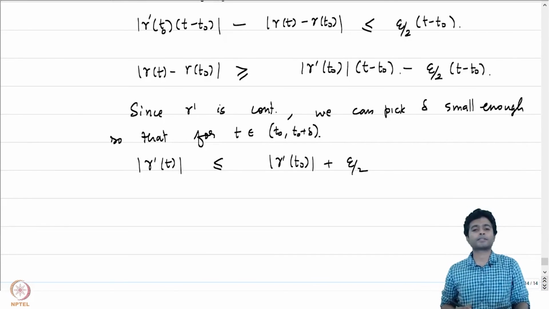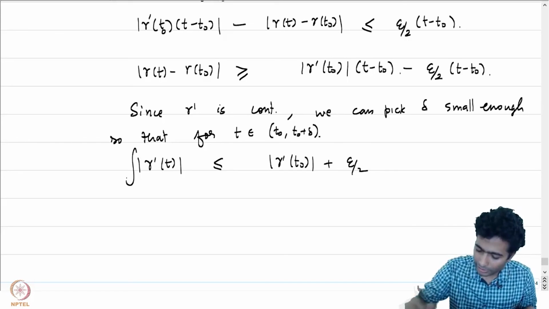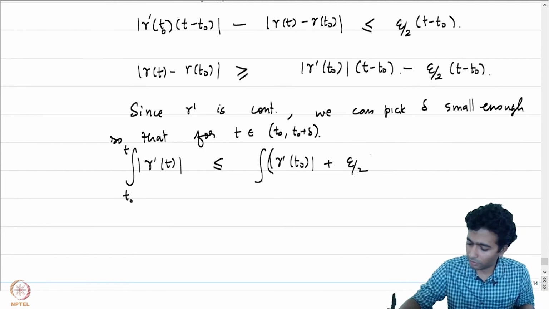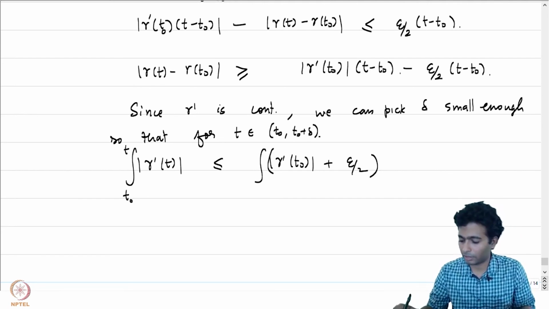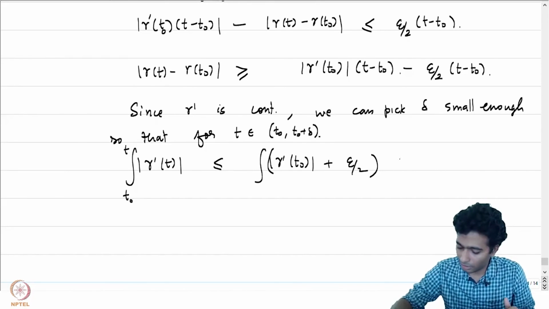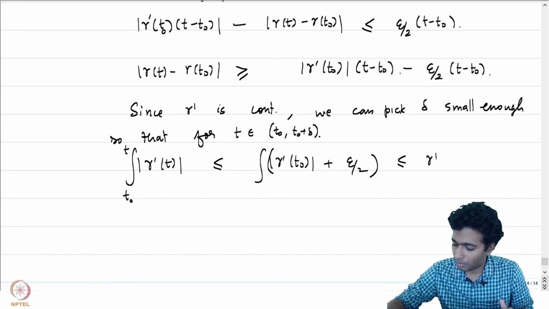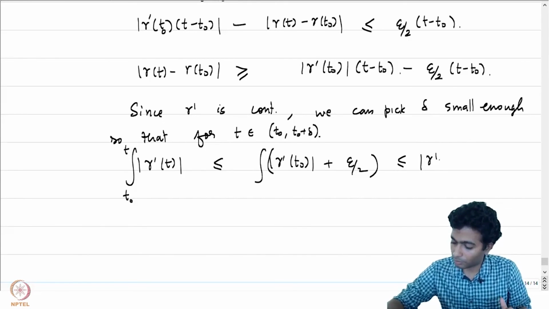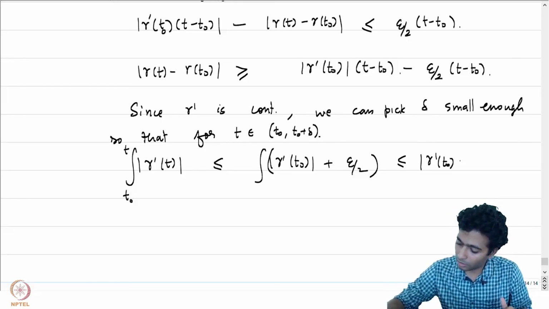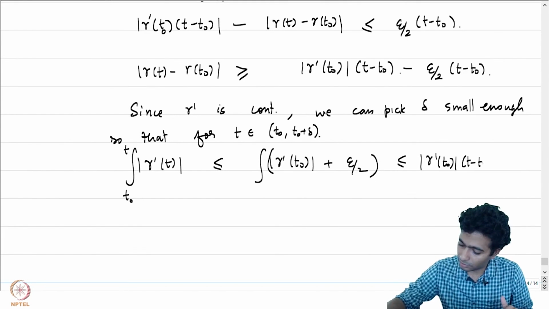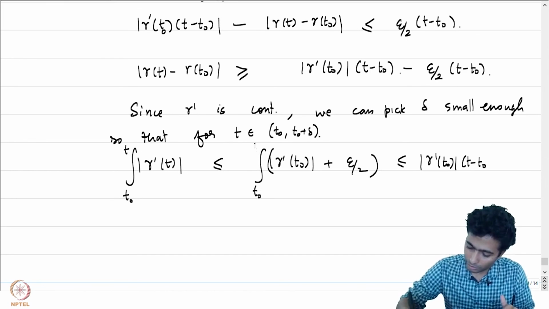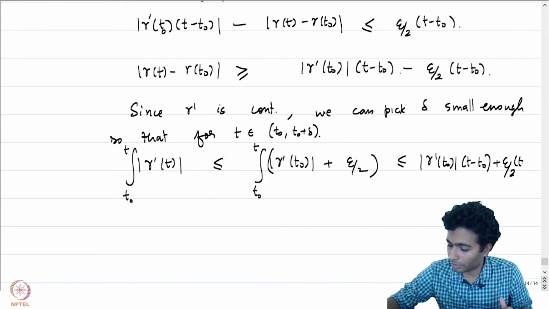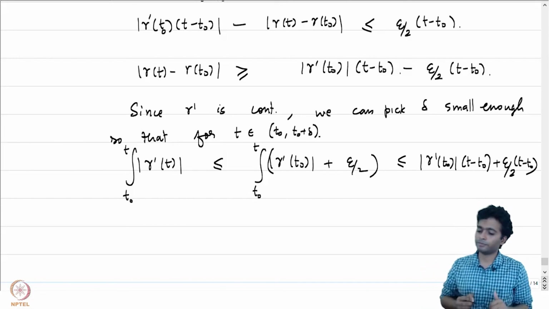And let's now look at the integral from t naught to t of this. The right hand side is a constant, so this is going to be less than or equal to mod of gamma prime at t naught plus epsilon by 2, times t minus t naught.